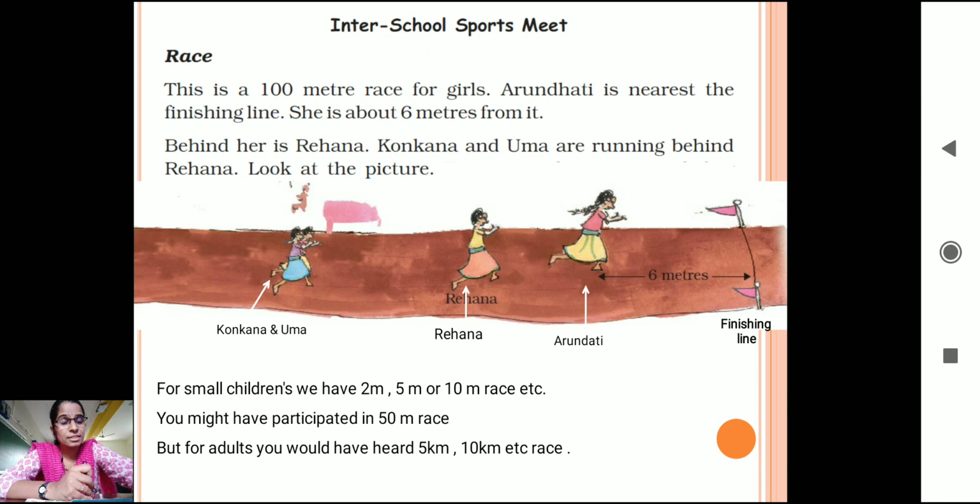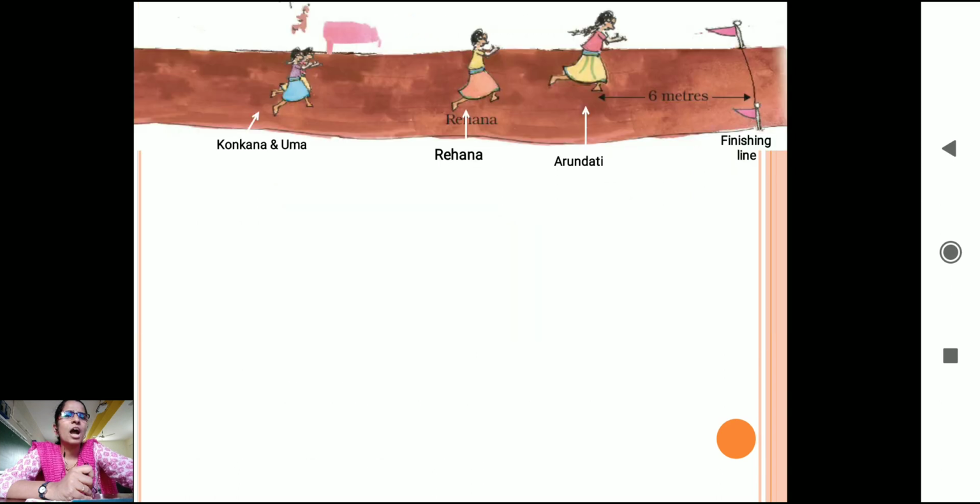We will discuss even the kilometers of the race, but let's see first about this race, how Arundhati, Rihanna and Konkana are participating in this, because I still have a question in mind: how far might Rihanna be from Arundhati or from the finishing line? Let me guess. Let's guess something and find certain answers.